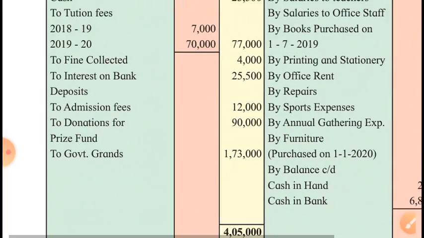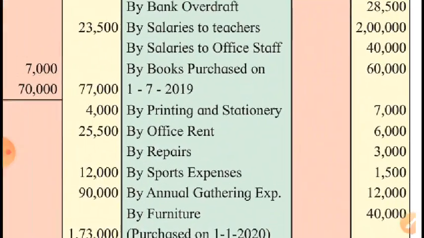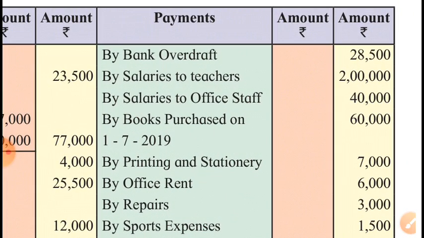Then at the beginning of the year, we paid for bank overdraft. Means at the beginning of the year, we had bank overdraft liability and we have paid for that. That's fine. We have cleared one liability which was at the beginning of the year. Then we paid for salaries to teachers, salaries to office staff. That is expense of this concern.